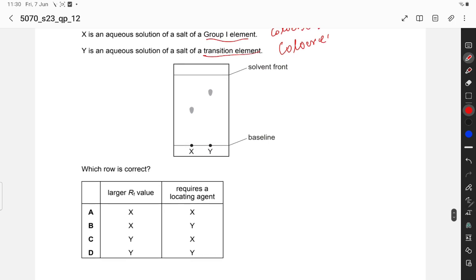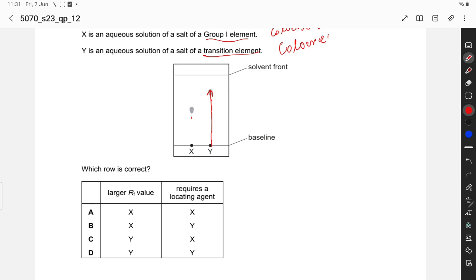Larger Rf value of X? Y has the larger value because Y travels a longer distance than X.